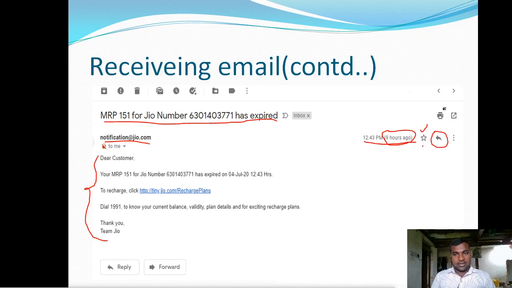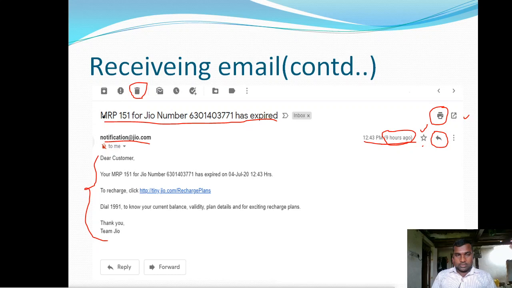And you can print the email you are receiving with the help of this print icon. This is the full screen icon, and here we have several important options. One is the delete option. If you no longer want to view this message, then click on this delete button.